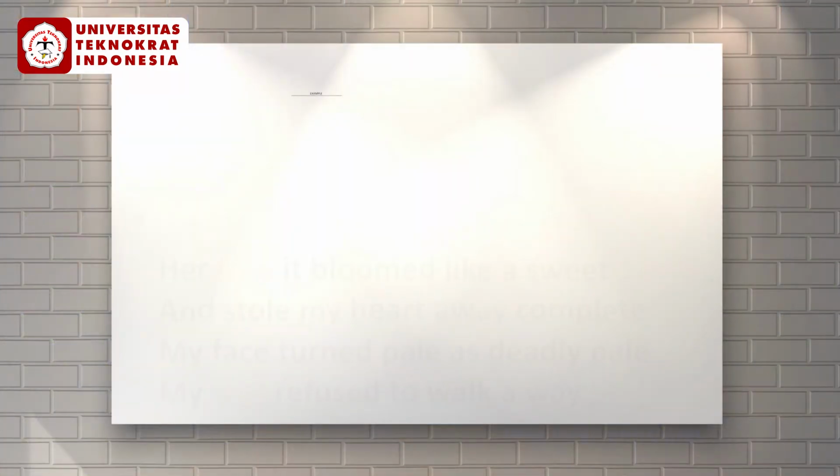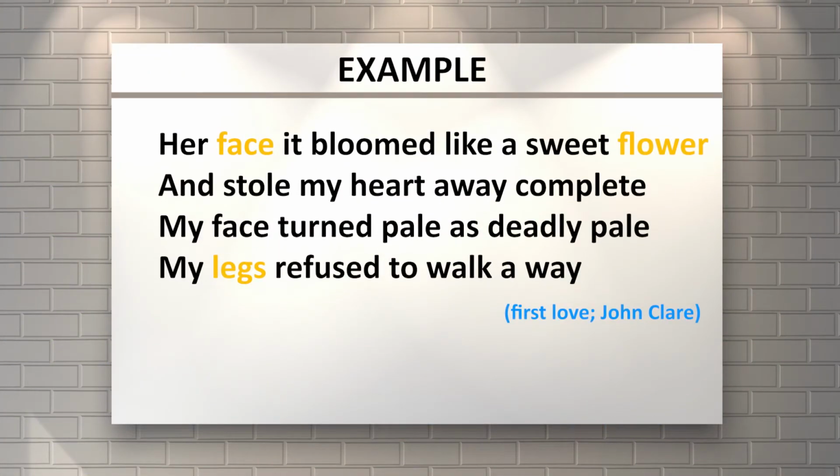Even, sorry to say, in Indonesia there is a certain flower like kembang, the colorful one, like the flower in Bengkulu, bunga bangkai. Even though it is called bunga bangkai, physically it is beautiful, right? So this is the thing that John Clare wants to say. Her face, it bloomed like a sweet flower. Sweet flower means really beautiful, okay?